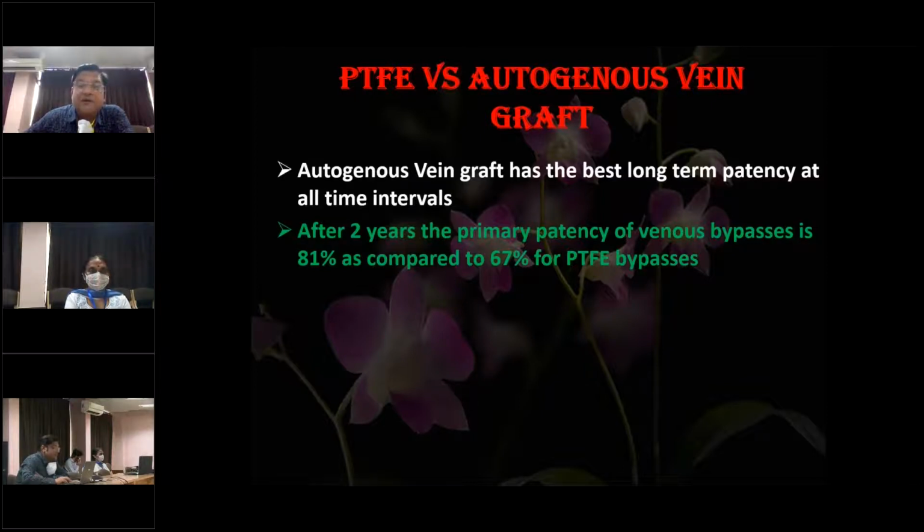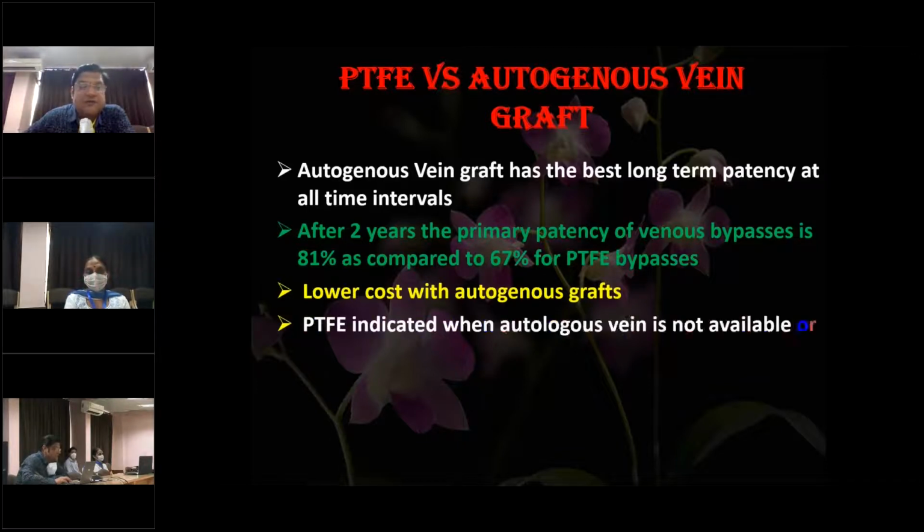The primary patency of venous bypasses is 81% as compared to 67% for PTFE bypasses. So by far, the graft of choice is the autogenous saphenous vein graft, and obviously it has a lower cost as compared to these synthetic grafts.